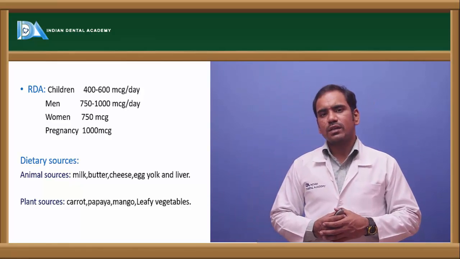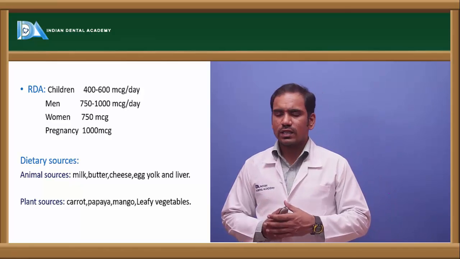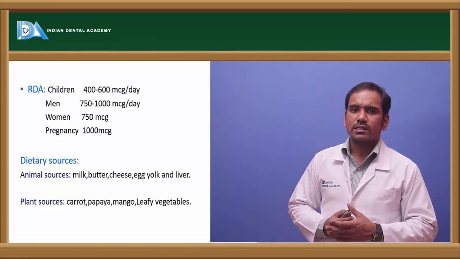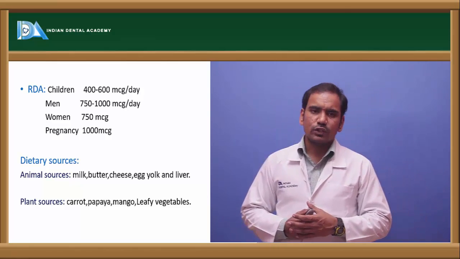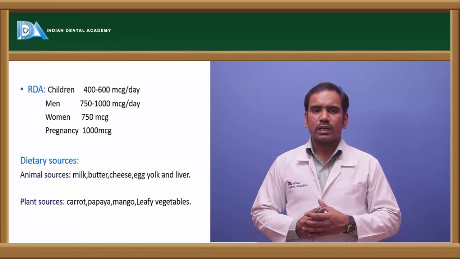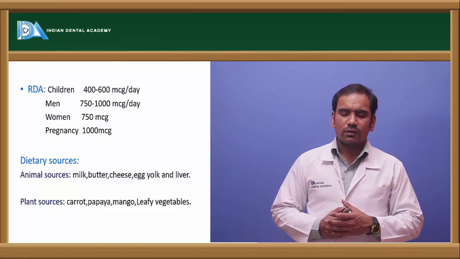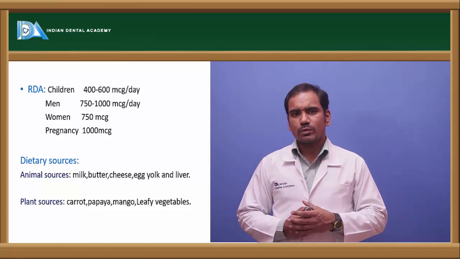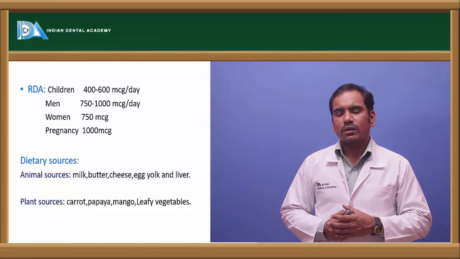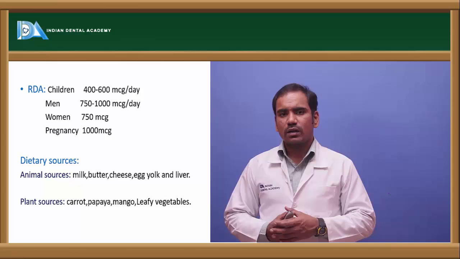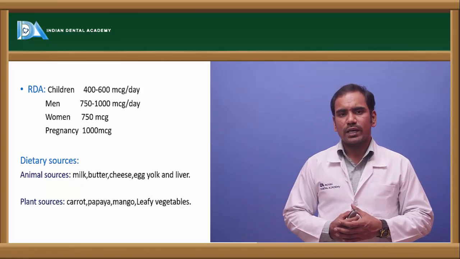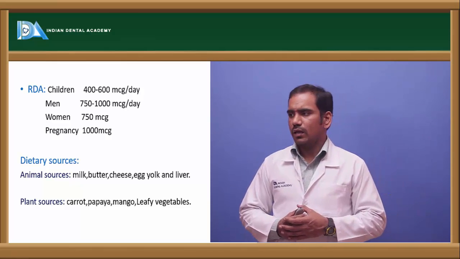In children, the requirement is 400 to 600 micrograms per day, and in adults it is around 750 to 1000 micrograms per day, and in pregnancy the requirement is 1000 micrograms per day, and women require 750 micrograms per day. So that is the daily requirement of vitamin A.